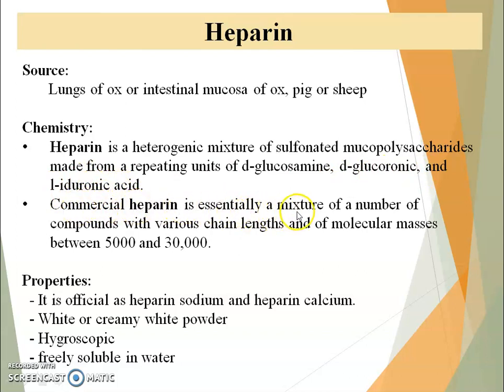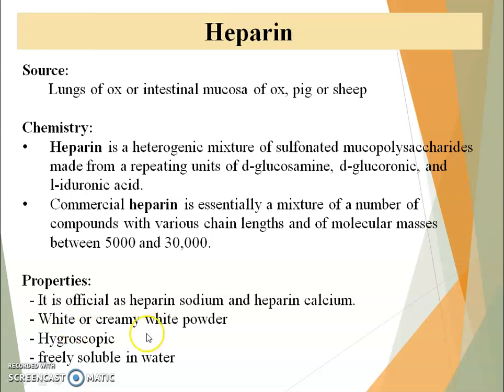Commercial heparin is essentially a mixture of a number of compounds with various chain lengths and of molecular masses between 5,000 to 30,000. Physical property: it is official as heparin sodium and heparin calcium.